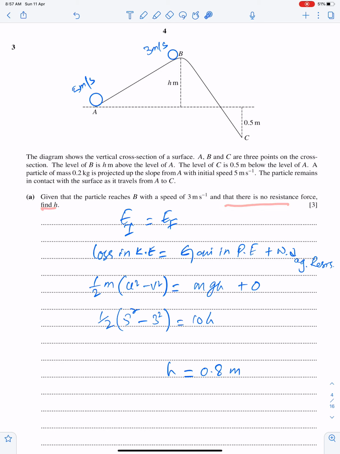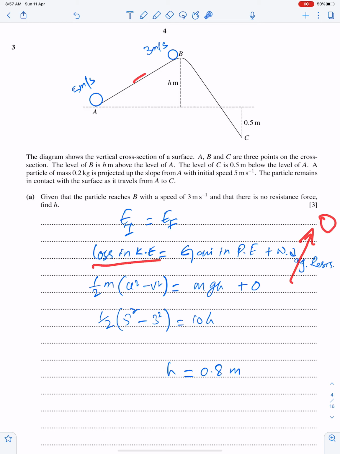find H. So EI is equal to EF. According to the law of conservation of energy, the sum of initial energies is equal to the sum of final energies. So initial energy means loss in kinetic, and final means gain in potential, and work done against frictional or resistance force. Since there is no resistance, this component must be 0.